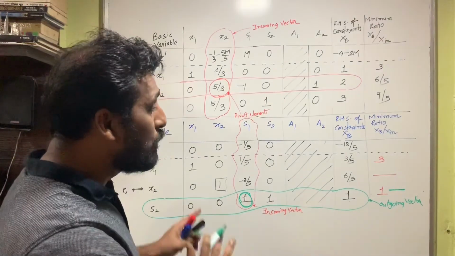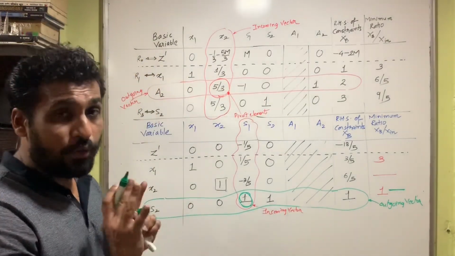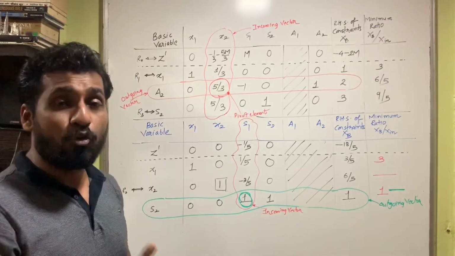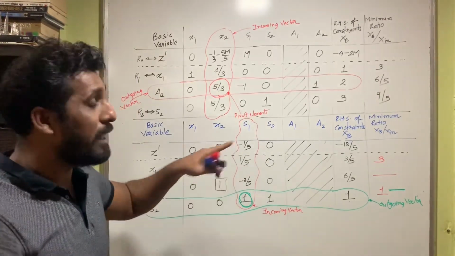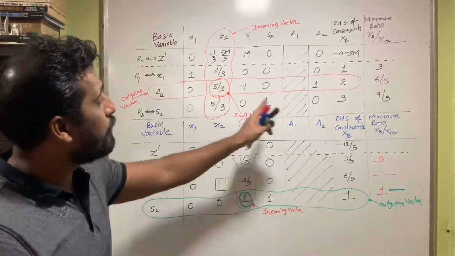So students, this was all about this simplex table. Now definitely we have to go further. We have to make one more simplex table because of this negative 1 upon 5. So I'm going to erase all this from here.